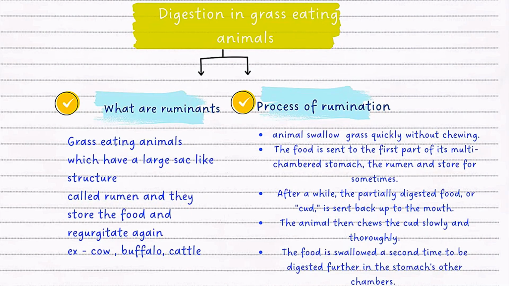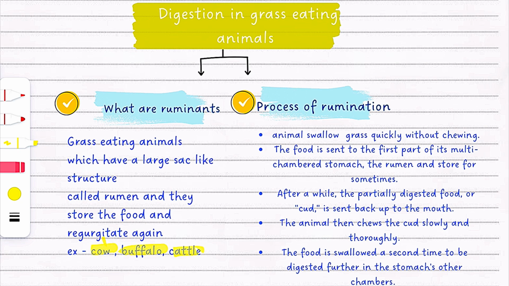Okay, now see what ruminants are. Ruminants are grass-eating animals which have a large sac-like structure called the rumen, where they store the food and regurgitate it again. Those are termed ruminants, like cows, buffaloes and cattle. They first swallow their food, then store it in the rumen. The rumen turns it into curd, and the curd returns to their mouth and is chewed again. This is termed rumination, and the organisms that exhibit this process are called ruminants.